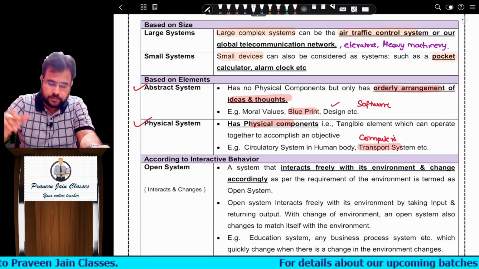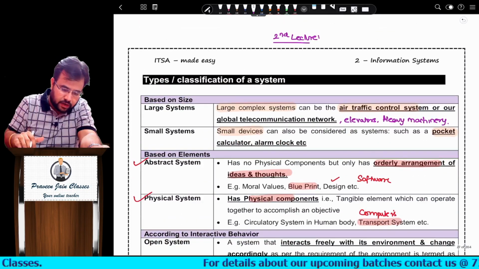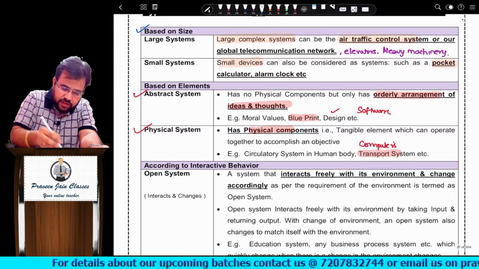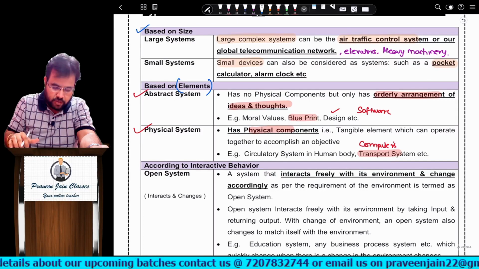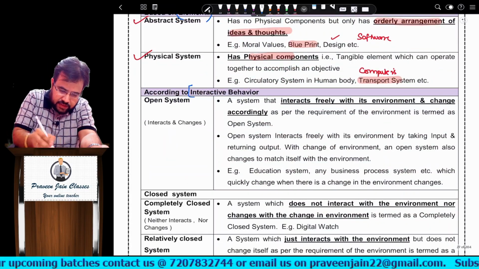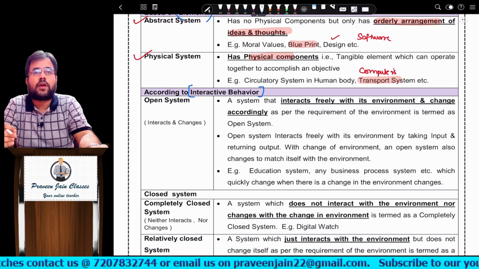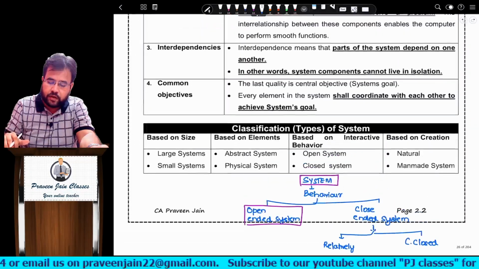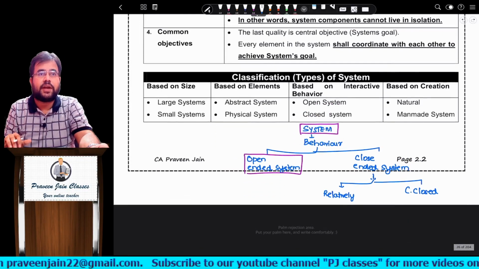Hello friends, welcome back to the second lecture in chapter number 2. In the previous class we were discussing classification of systems. We are done with classification of system based on size and based on elements, and we started with one topic called classification of system based on behavior. If you recall, this was the chart which we were discussing.